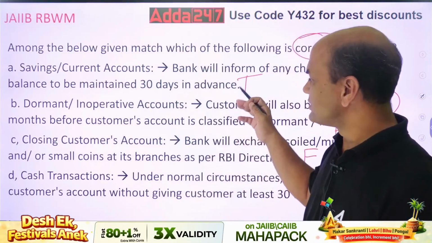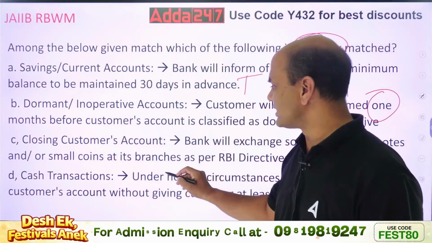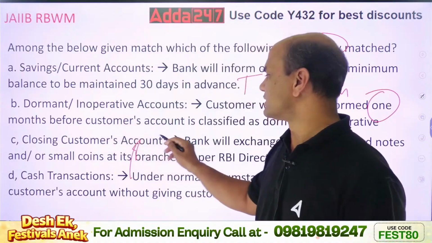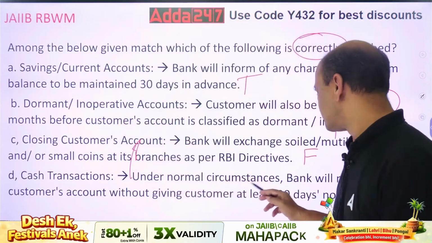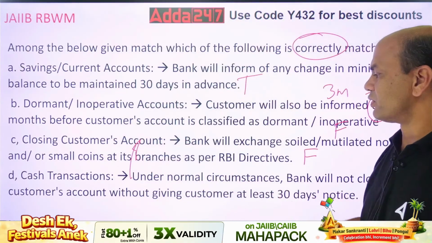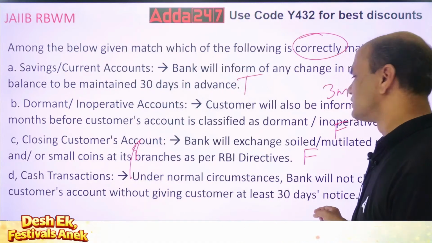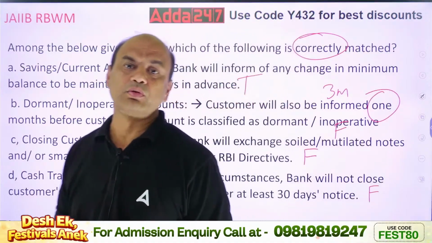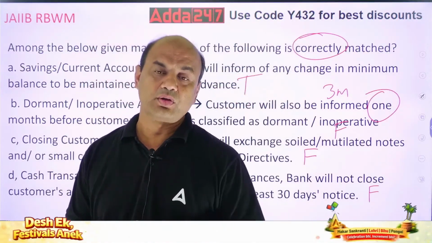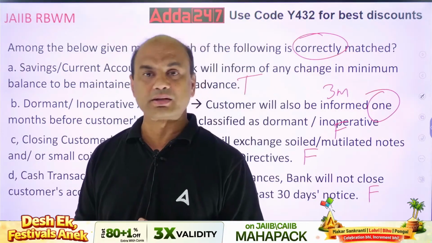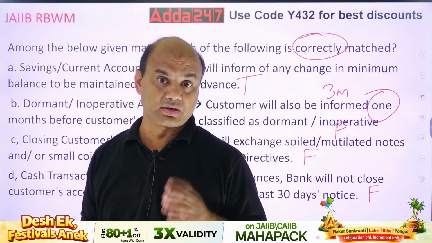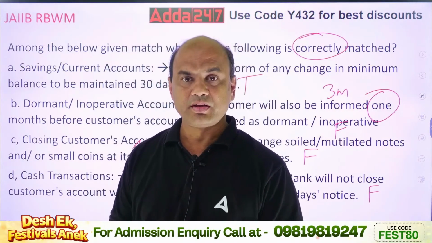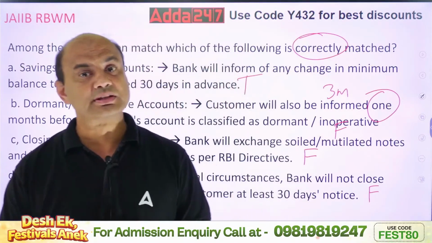Now I'll make some changes over here. If I take this part, closing customer's account: under normal circumstances, bank will not close the account without giving customer at least 30 days notice. Then it is true. Whenever you have to force close any account, you have to give a 30 days notice to that customer. Force closure, 30 days notice, compulsory. So this is an exam question. These all are exam questions.